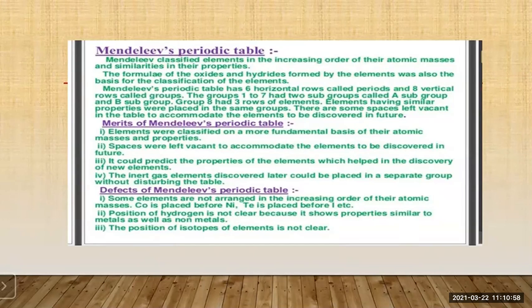Now let us see what are the defects of Mendeleev's periodic table, or you can say the limitations of Mendeleev's periodic table. First one, some elements are not arranged in the increasing order of their atomic mass, like cobalt is placed before nickel, or tellurium is placed before iodine. You see in the table,